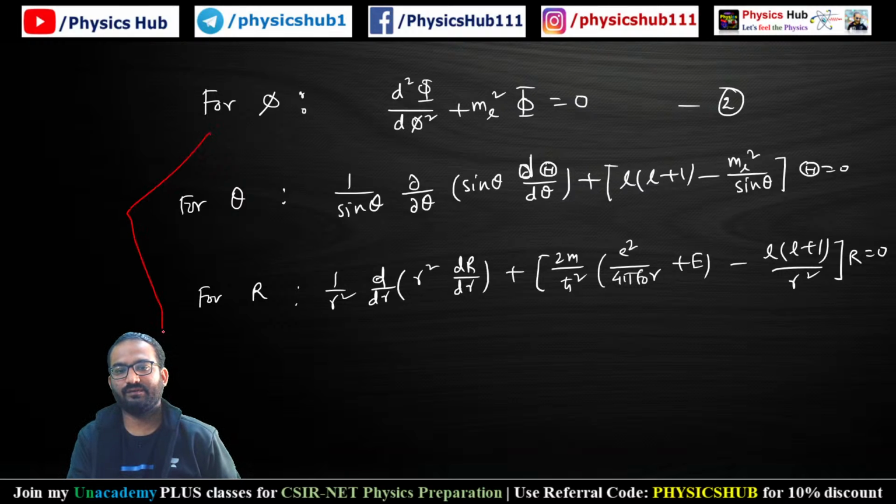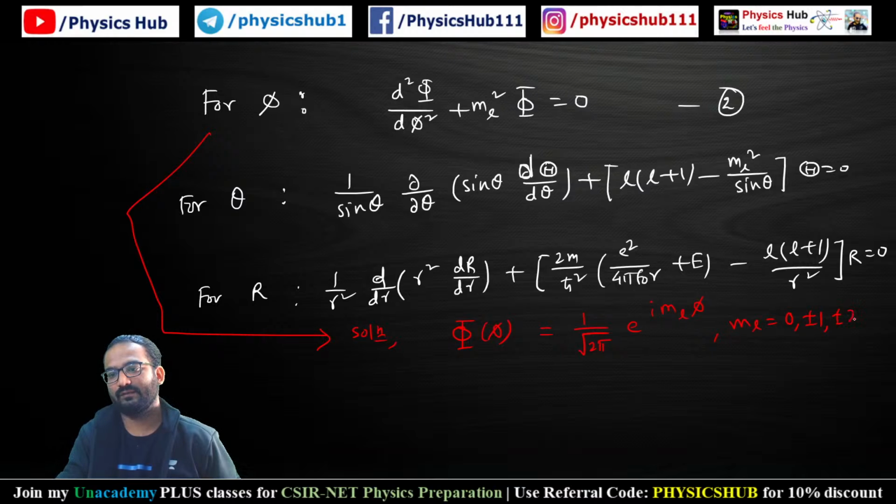Now, if you find the solution of this phi portion, the solution of phi is given by this. The detailed solution is not required for your exam purpose, but the solutions are very important. It is 1 by root 2 pi e to the power i ml phi, where ml runs from 0, plus minus 1, plus minus 2, plus minus 3, and so on. So this is the solution corresponding to the phi part.